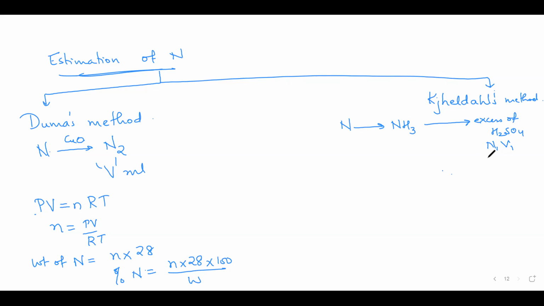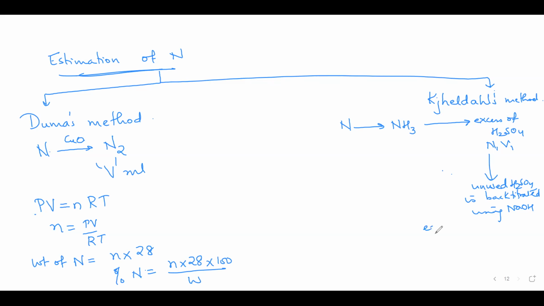Yes, ma'am. That unused H2SO4 is back titrated using NaOH. Okay. So जो unused H2SO4 है, that is back titrated using NaOH.